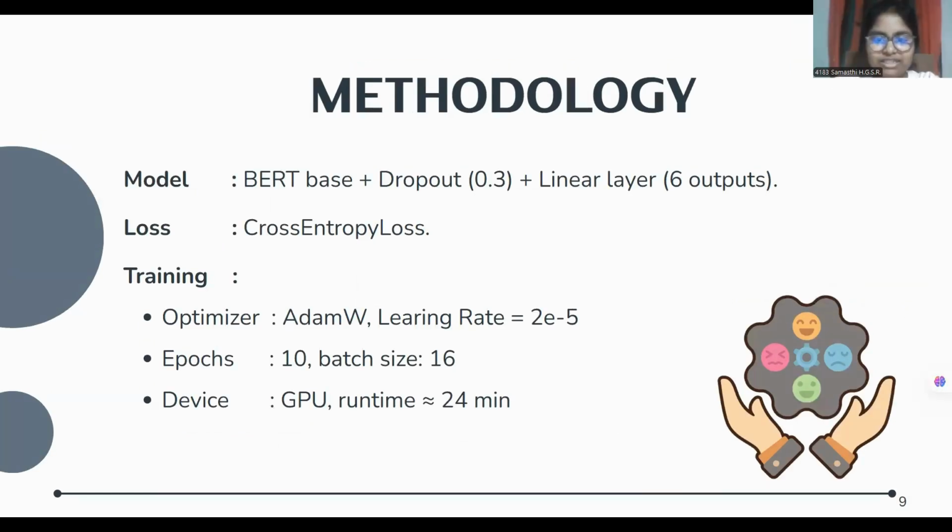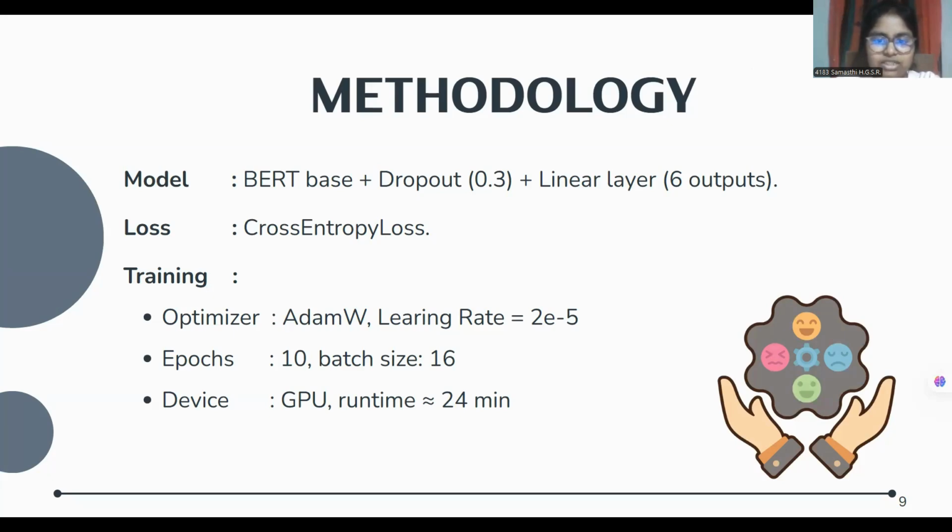So our model is BERT-based with a simple head, like pooled output, dropout at 0.3, and a linear layer with 6 outputs. We train with a cross-entropy loss using AdamW at a learning rate of 2 times 10 to the minus 5, and batch size is 16 for 10 epochs on GPU, and it took about 24 minutes in total.